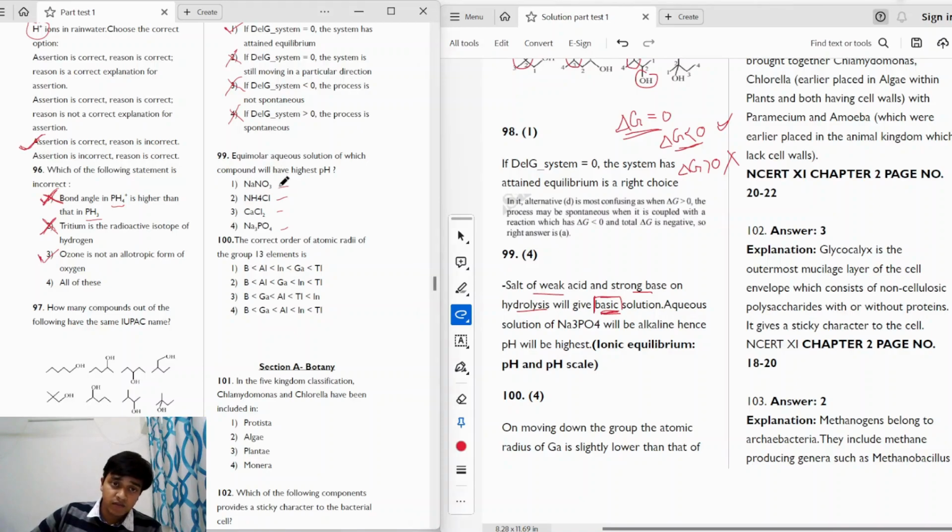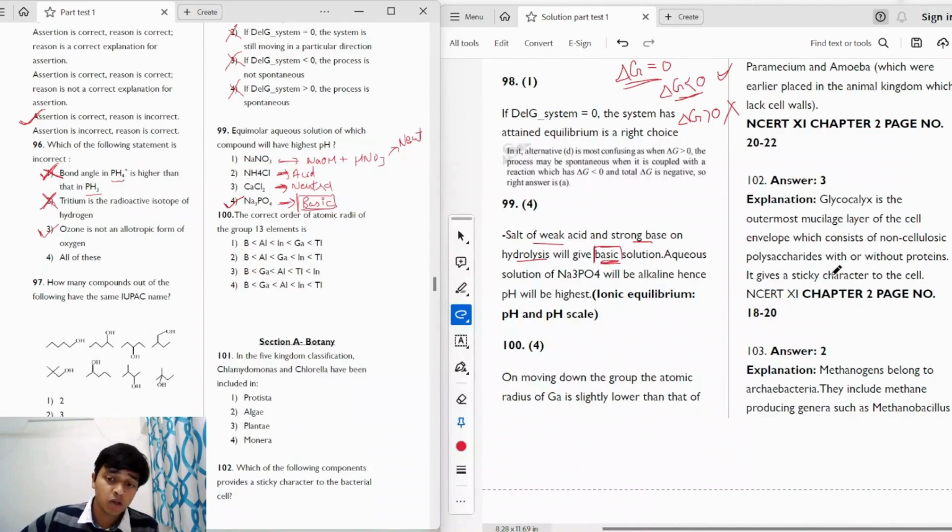So in this case, if we take a look at NaNO3, it is formed by NaOH and HNO3, which are both a strong base and a strong acid. So we'll have a neutral solution, right? In NH4Cl, we have a strong acid and a weak base. So we'll have an acidic solution. In CaCl2, we'll have a neutral solution. And in case of Na3PO4, we have NaOH and H3PO4, right? So we'll have a basic solution in this case. And for a basic solution, the pH will be greatest. So the correct answer is option 4.